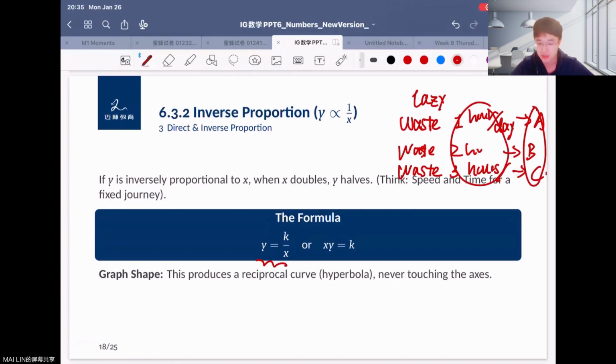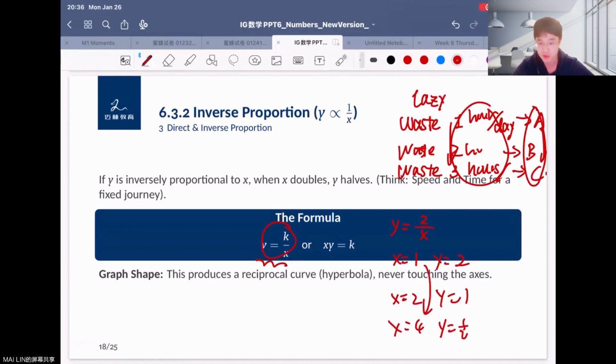So we can find that maybe here the number is increased, but for here the score is decreased, right? So we can consider, maybe just k equals 2, so that y equals 2 over x, right? So if x equals 1, y equals 2; x equals 2, y equals 1; x equals 4, y equals a half, right?